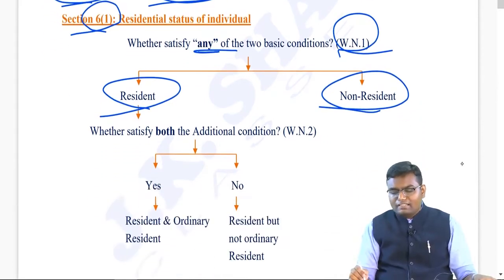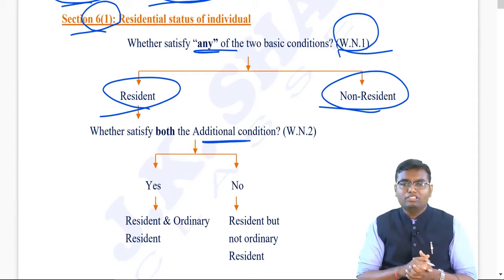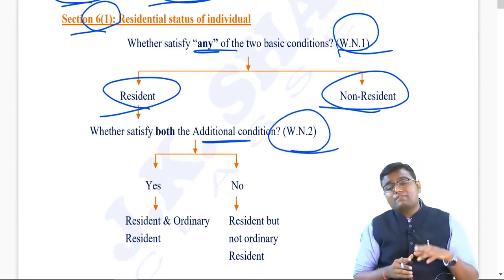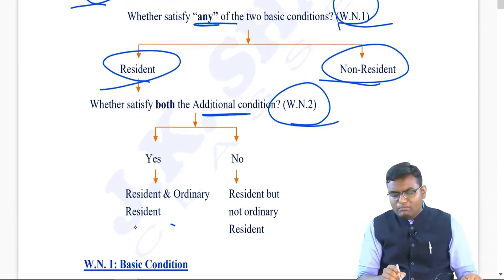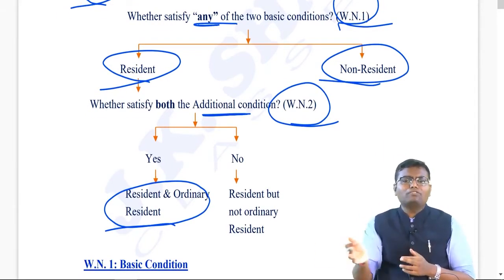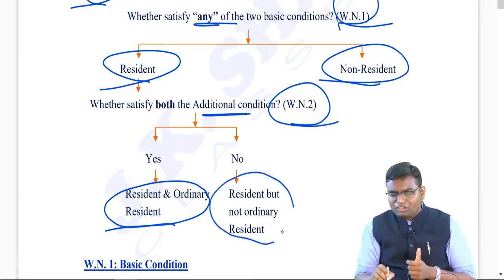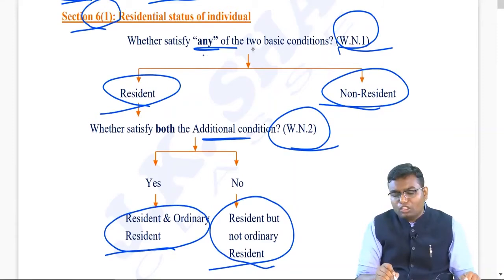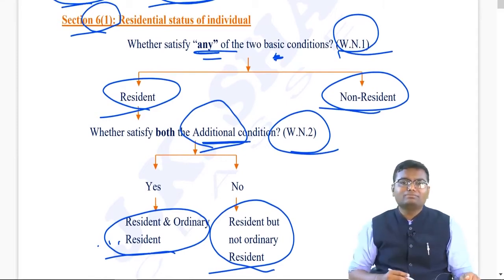Now, if you are resident, then we have to check two more conditions which are called additional conditions, which we will be discussing in working note number 2. If you satisfy both additional conditions, you become R&OR. If you do not satisfy any one or both of the conditions, then you become resident but not ordinary resident. Point to be noted, you have to satisfy only one of the basic conditions. But to become R&OR, you have to satisfy both additional conditions.